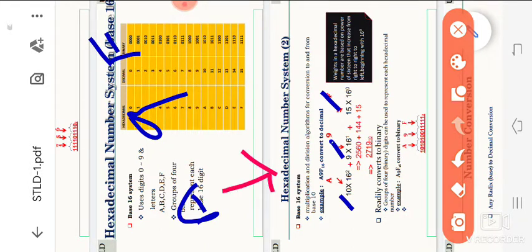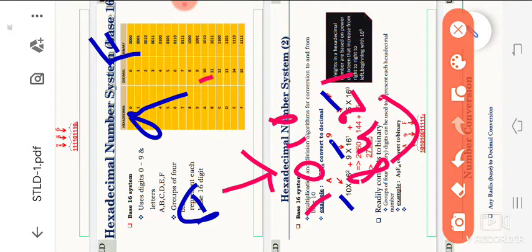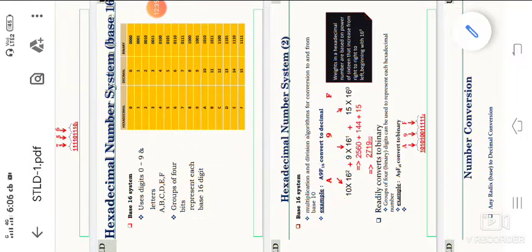So we are using the 8421 code. This is the value of 10, so 1010, 8421, so 8 plus 2 is 10. This is the 9, 1001, 8 plus 1. This is the value of F, that means 1111. So in that method we are using conversion of hexadecimal to binary.